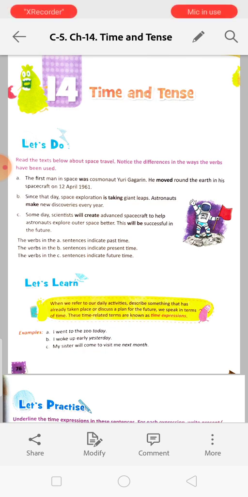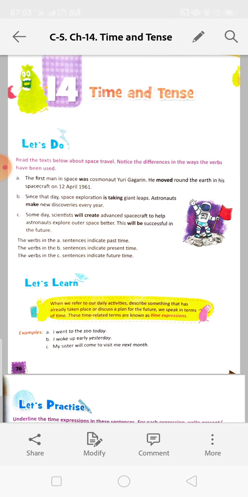And what is tense? Tense is a grammatical category which is marked by verb inflection and expresses when an event or action happens in the flow of time. That means tense is a grammatical category.